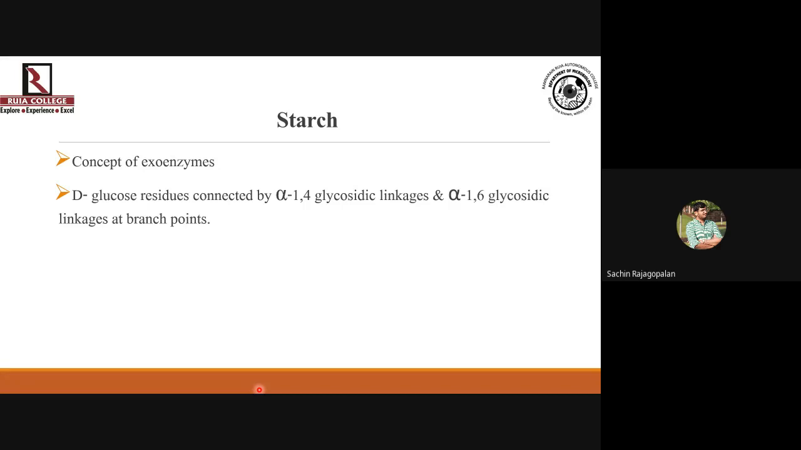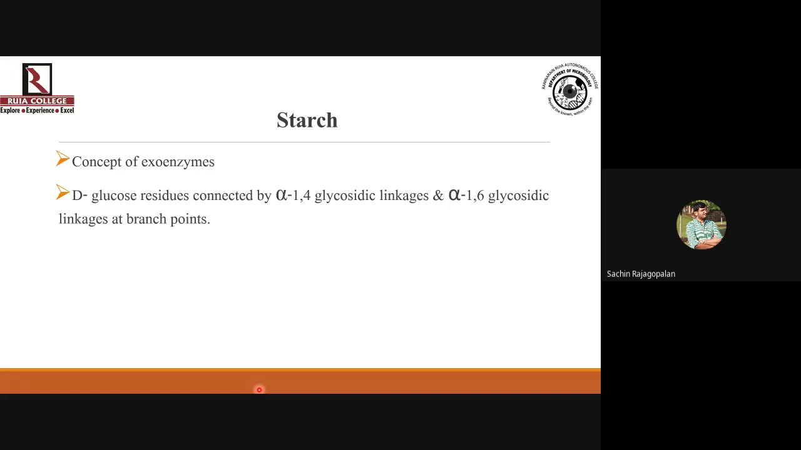So starch again is a polymer of D-glucose residues which are connected by alpha-1,4 and alpha-1,6 glycosidic linkages, which means that starch is also a branched polymer, right? And we need to understand that whenever a microorganism needs to break down starch, it needs to release extracellular enzymes, okay? Because it's very difficult for microbial cells to take the entire polymer inside and break it down. It's not going to happen.